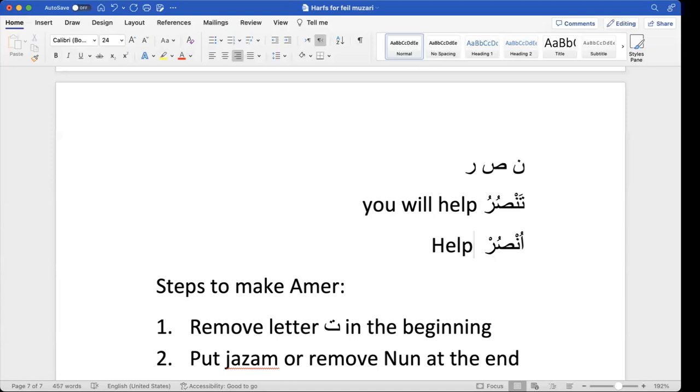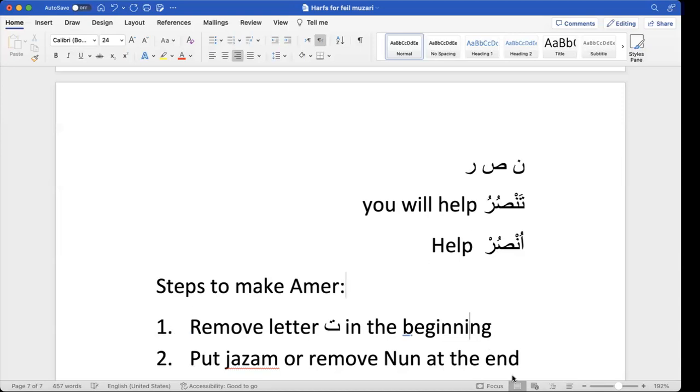You are giving a command, or sometimes it can be a request, right? For example, if I am the boss, I'll say help. Or if I am in need, I'll say unsur, help, as a request. So in both cases, whenever there is a request or a command, it will be made like that and translated like that. When there is a request or a command, it is called fail amr.